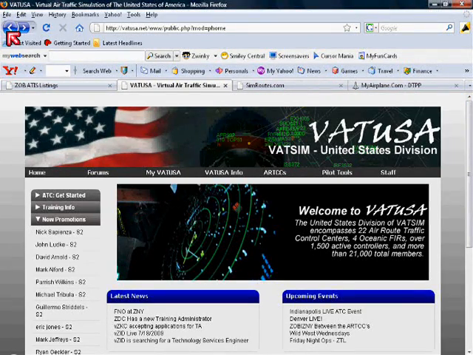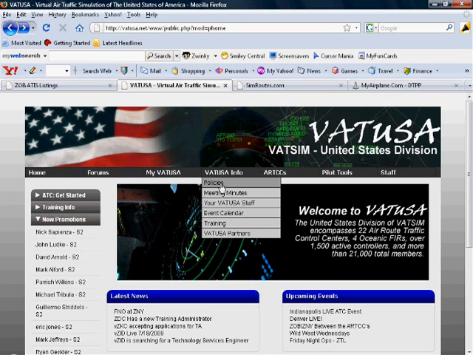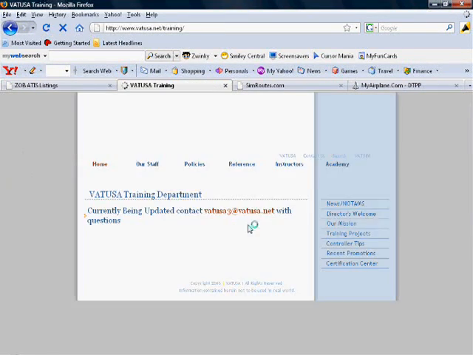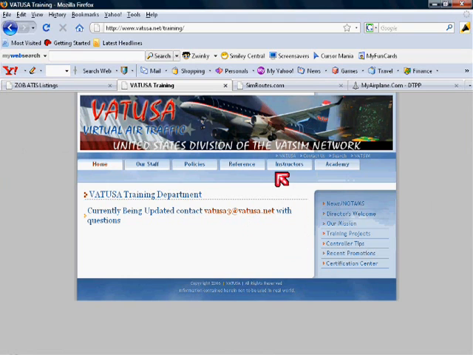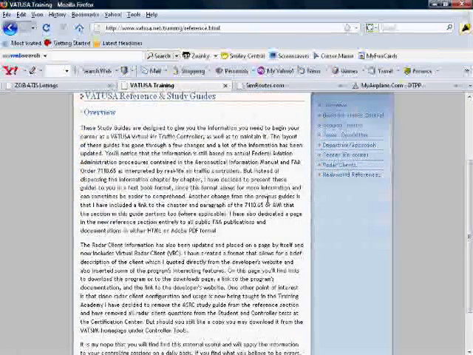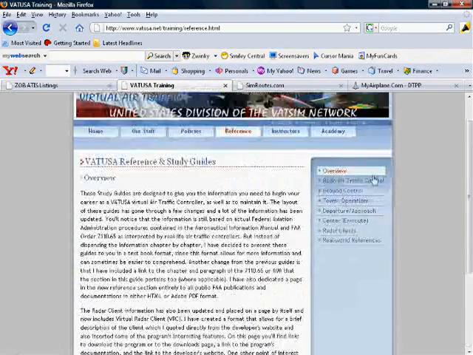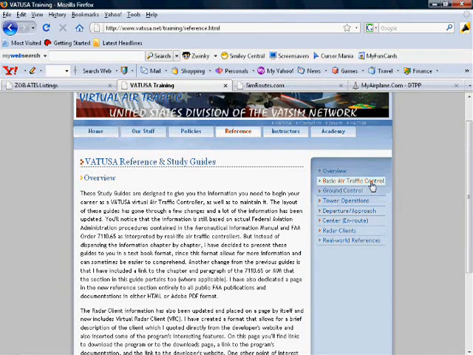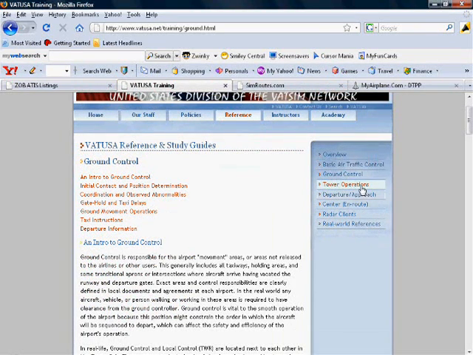Under VATUSA information, you can find their policies, an events calendar, and a training page. This training page is very neat, and you will need to go here to the reference section. Here, there's a bunch of information for each level as well as real-world publications. These study guides are exactly what we make your test from. You see there a section for ground, basic ATC, tower, approach, departure, and so on and so forth.